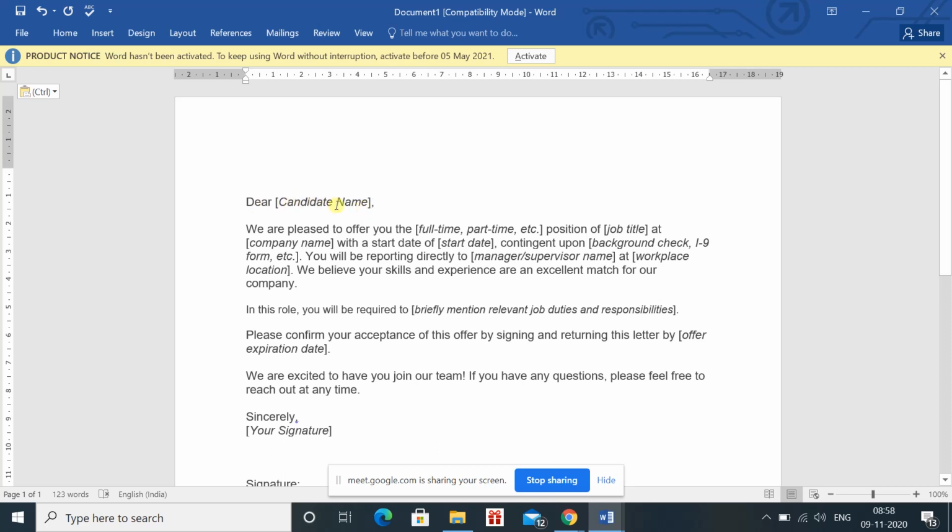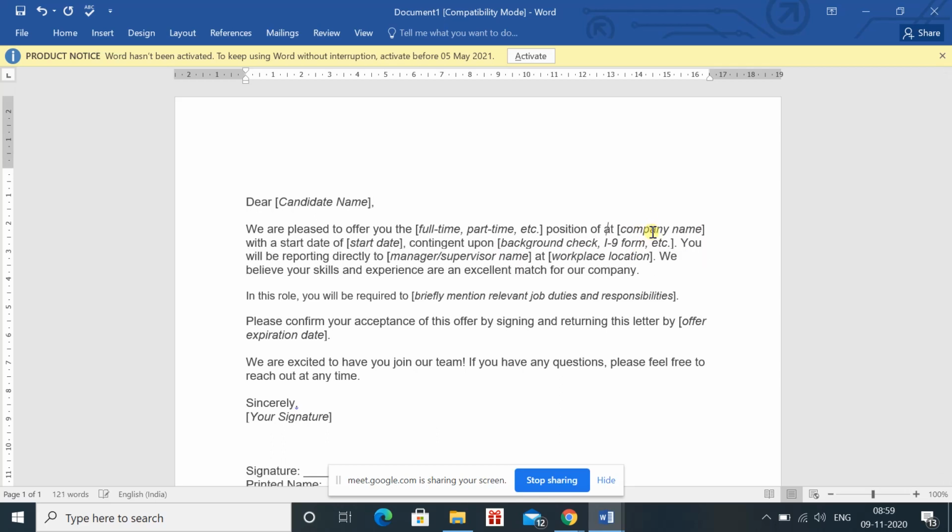So in brackets, I have written so that everyone can understand that whatever we have in brackets is related to the personal details and it can be changed easily. In this case, we are pleased to offer you full-time, part-time job title if applicable. For my data, I have not entered the job title, company name, but I have just written them so that you can understand that yes, we can enter these things also.